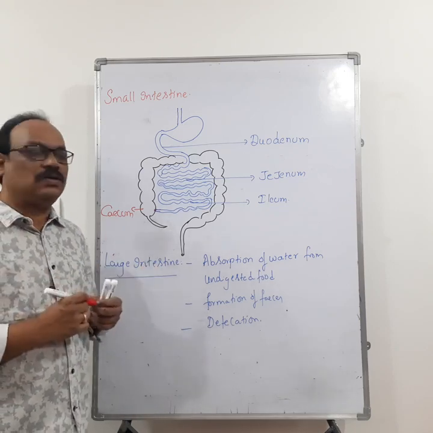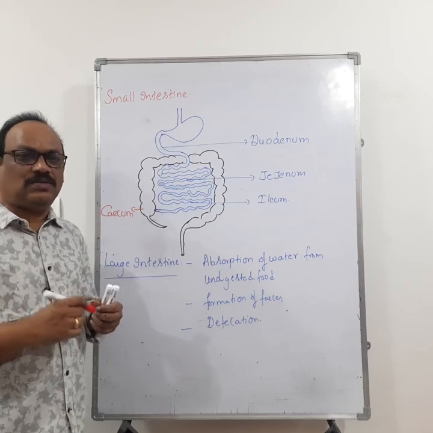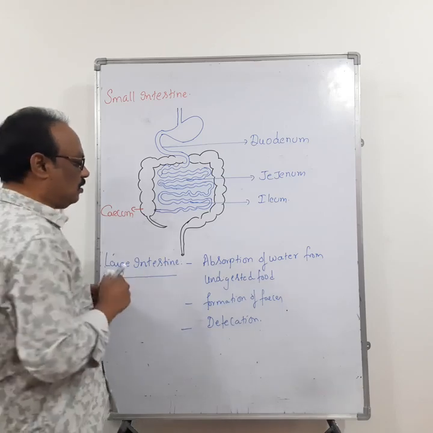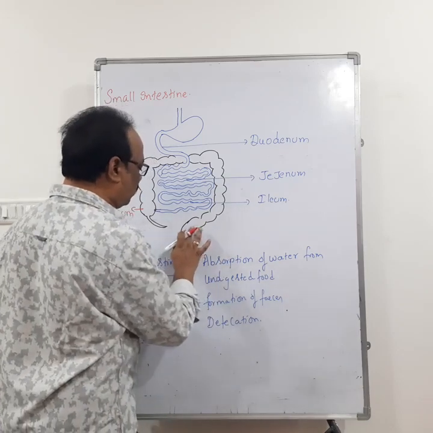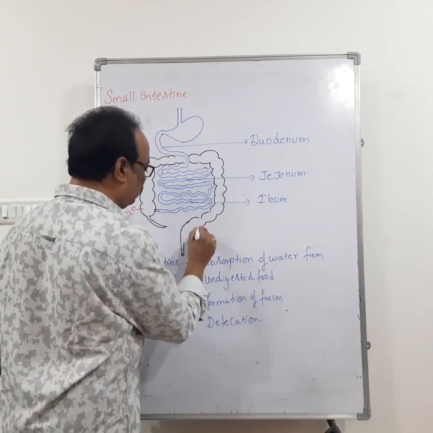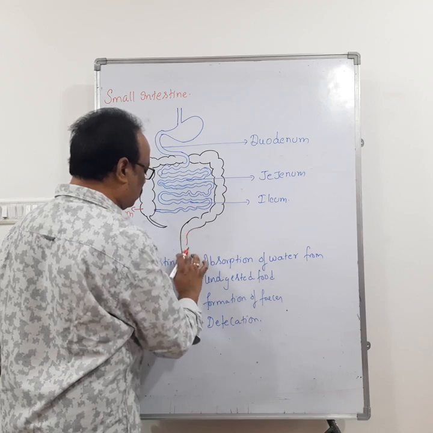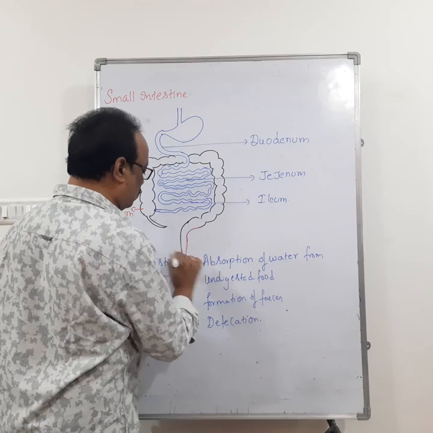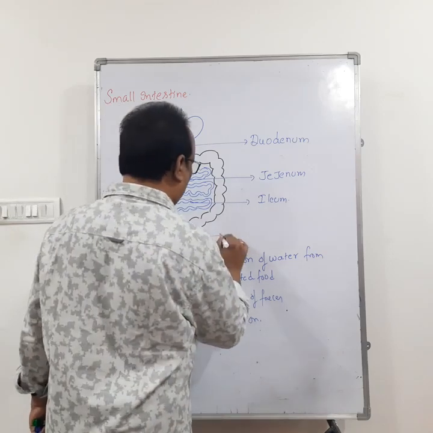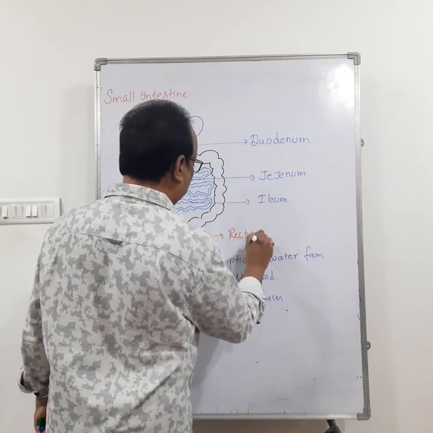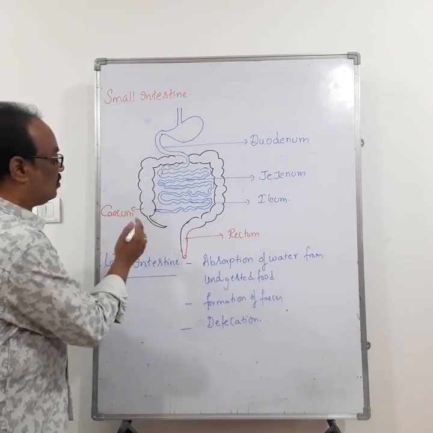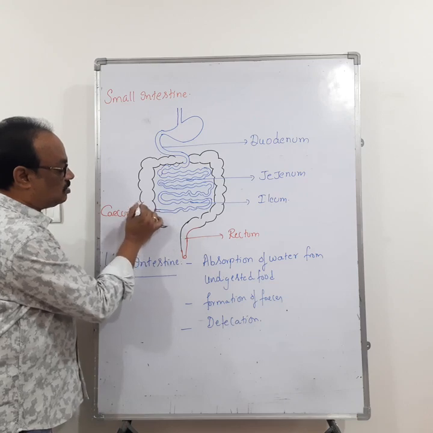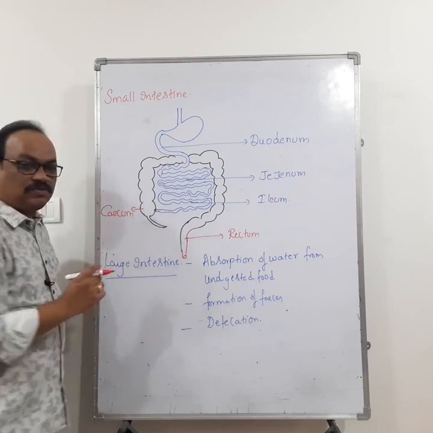Then what are the parts present in the large intestine? The large intestine consists of cecum, colon and rectum. So let us draw the rectum. Okay, so this is the rectum. The cecum is a pouch-like structure.